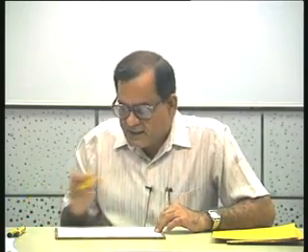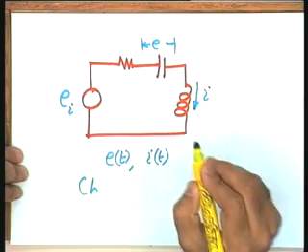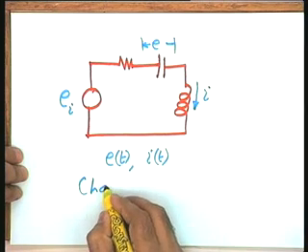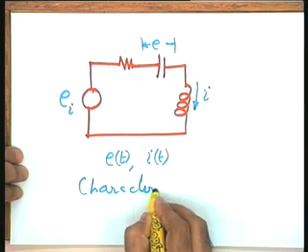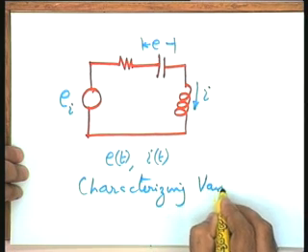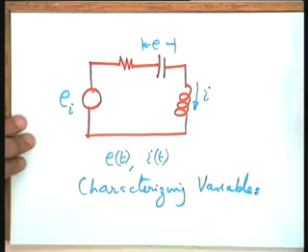So, I can say that these two variables E t and I t completely characterize this system, which is a simple electrical network. So, E t and I t become the characterizing variables, and any output information you may be interested in can be obtained in terms of these characterizing variables.